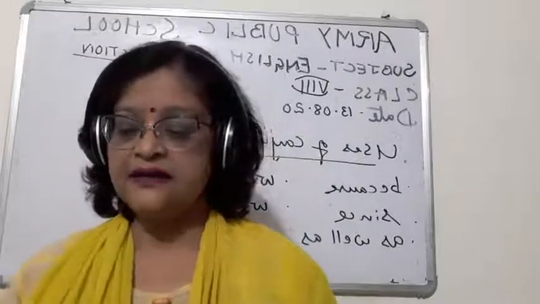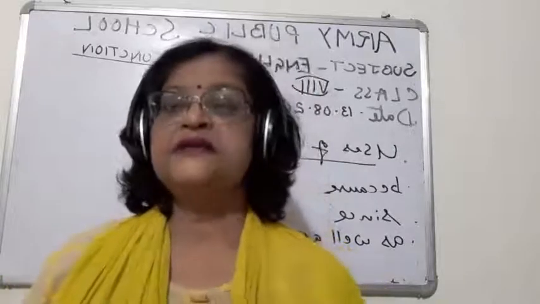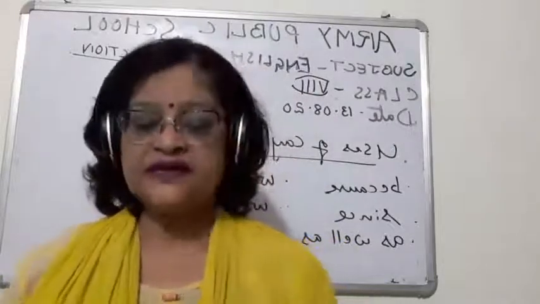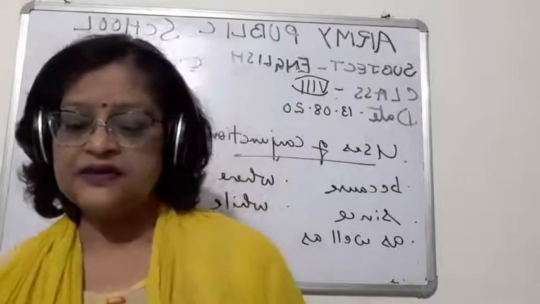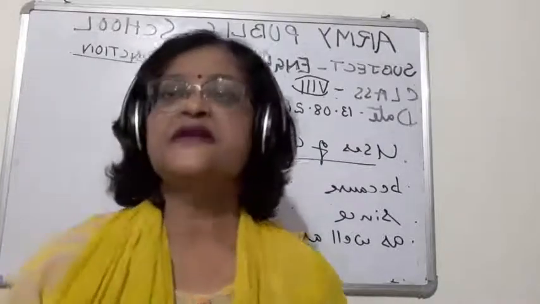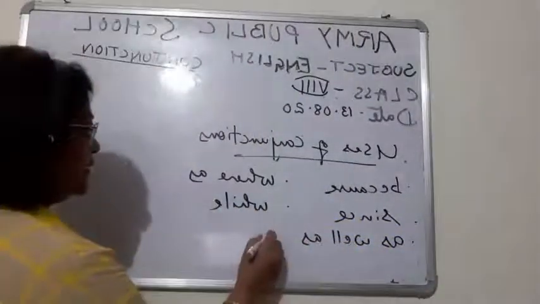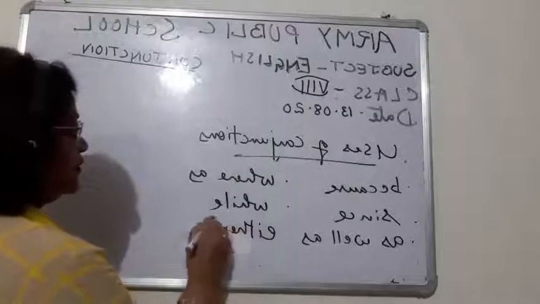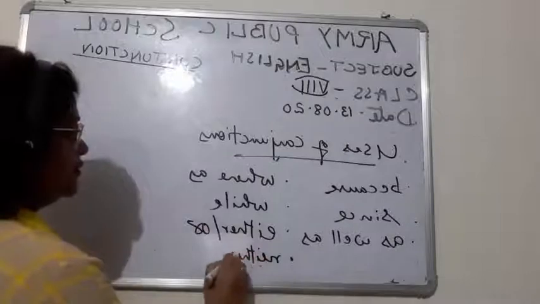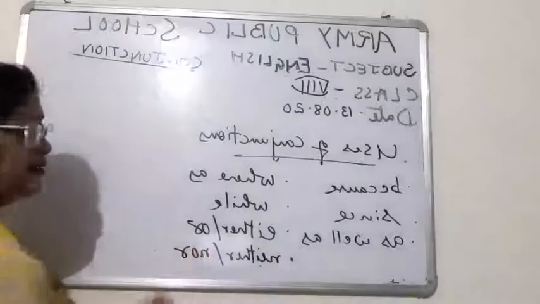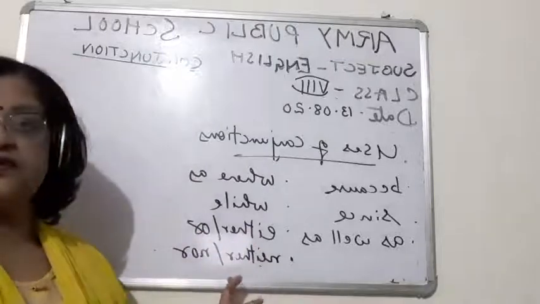Children, either or. I told you this is a conjunction related with choice. Either or, neither nor. Okay. So this is a conjunction related with choice. Either or, neither nor. So these two conjunctions are, children, either or and neither nor.